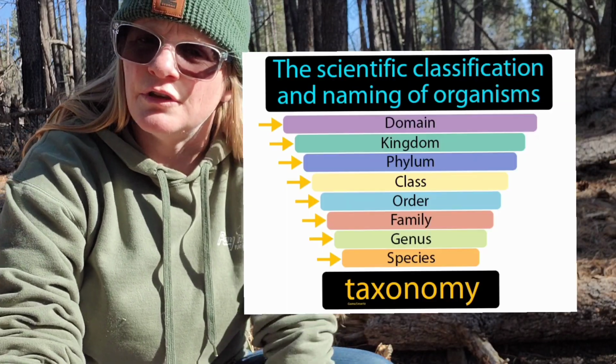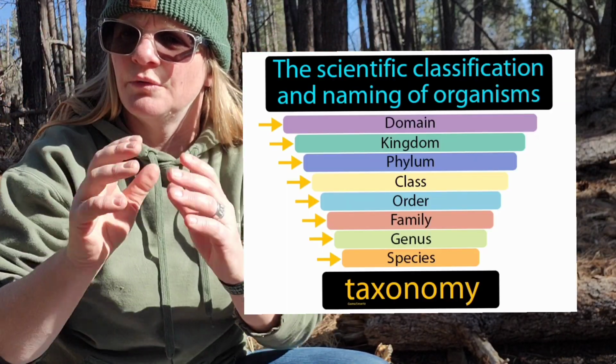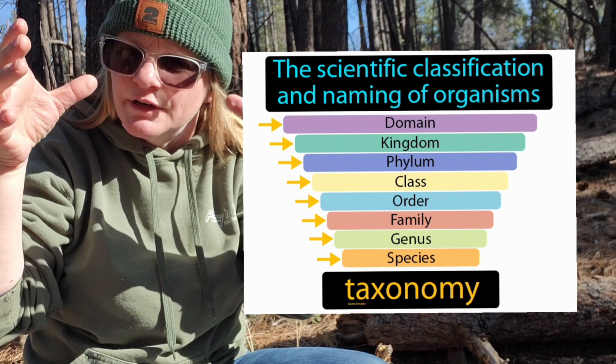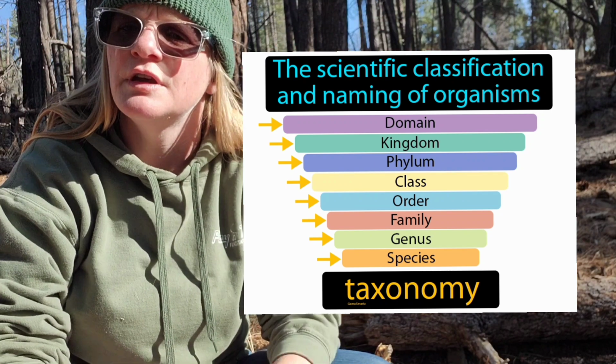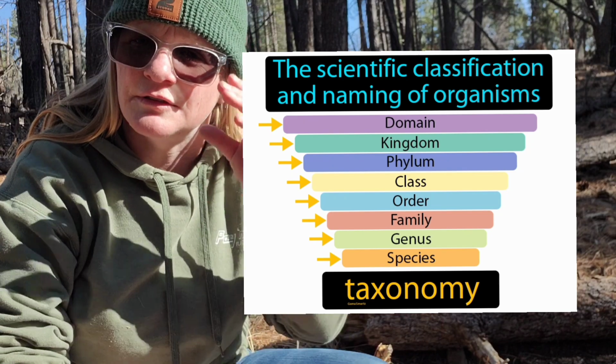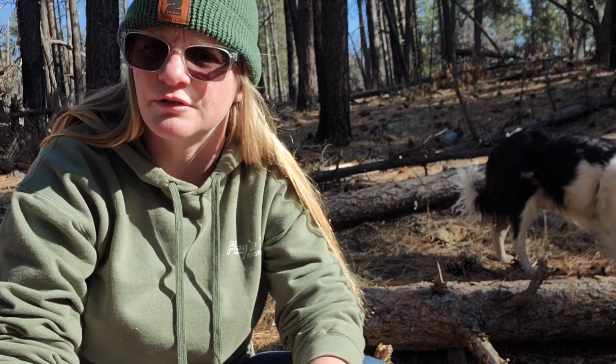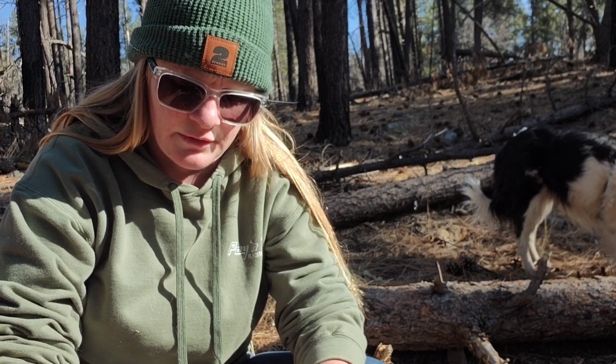Taxonomy is any kind of classification system. If you use filters while you're online shopping, you use taxonomy. In biology, we're going to use this hierarchical system where we're going to have these really large groups, and then we're going to take that big group and split it into smaller groups and smaller groups and smaller groups until we finally get to species. And we can define these smaller and smaller groups based on the shared characteristics of these organisms.